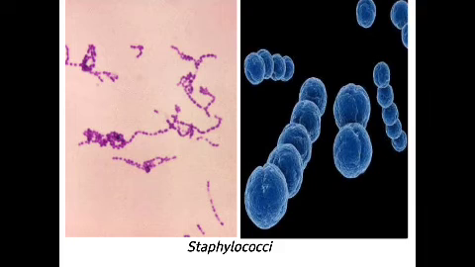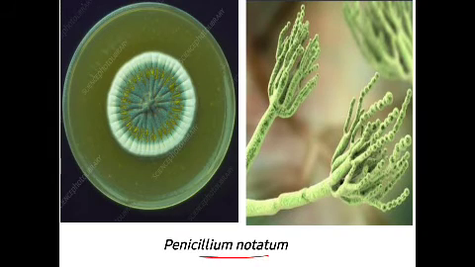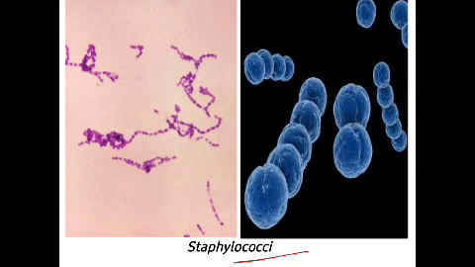That means this is Streptophyllococci, a bacteria, a eubacteria, and this is the Penicillium notatum, a fungus. Okay, now this is the culture of the Penicillium notatum. If you see this Penicillium notatum in the enlarged view, you can see this is the structure. And near the Penicillium notatum, Streptophyllococci could not develop.